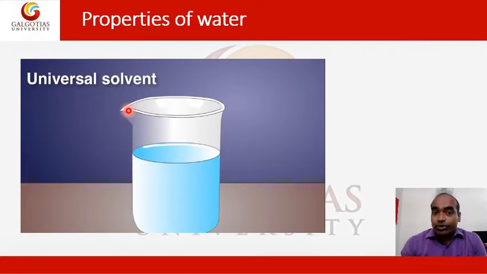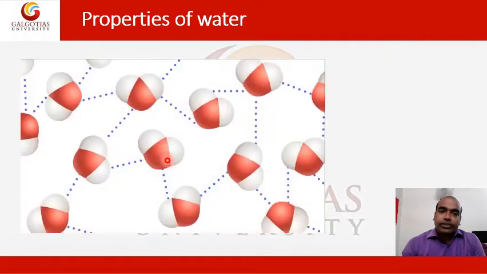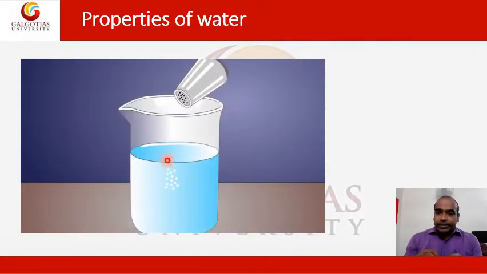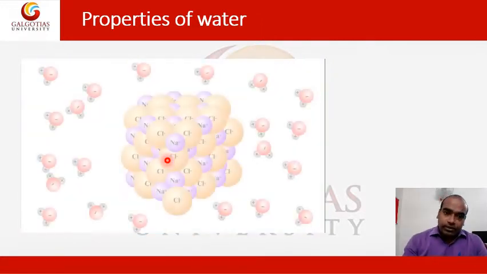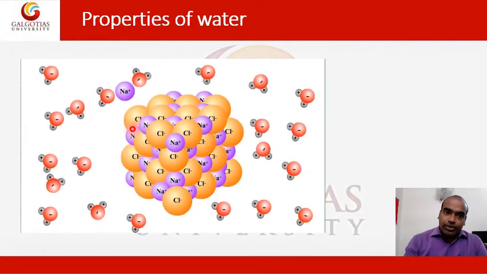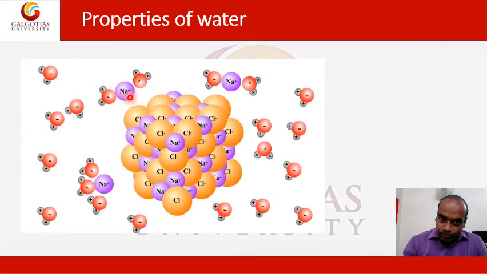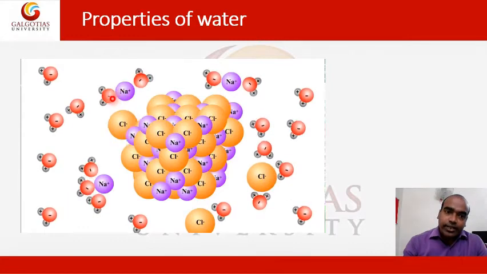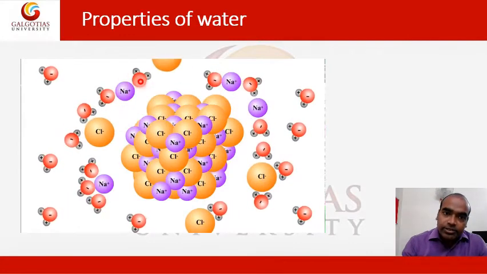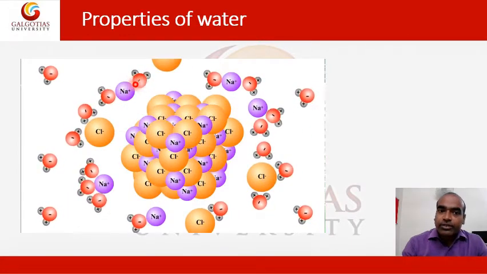Why is water called the universal solvent? We can easily see that whenever we add any kind of solute particles in water, they get dissolved. The reason behind this is that, like the sodium ion, it has a positive charge and it is attracted toward the negative charge, here the oxygen atom.